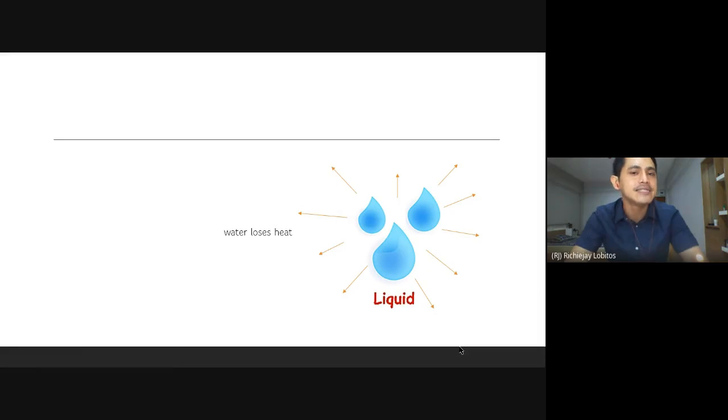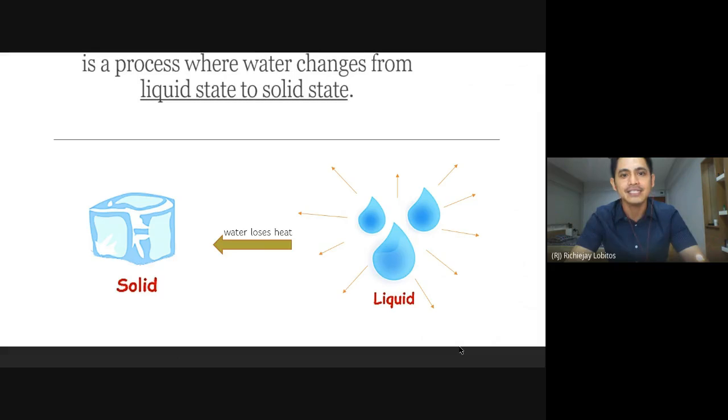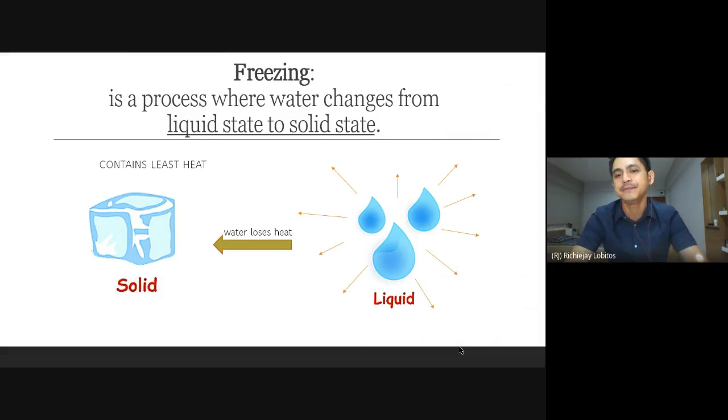At the same time, when a liquid loses heat to its surroundings, it will change its state and become ice. That process is called freezing. So melting and freezing are changes of state caused by a transfer of heat.